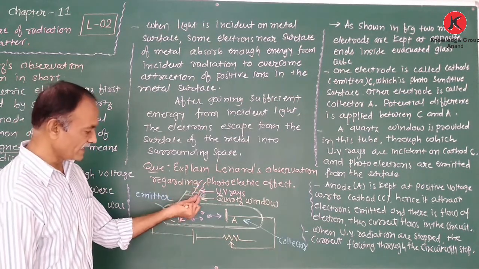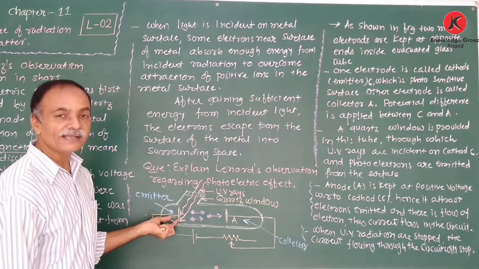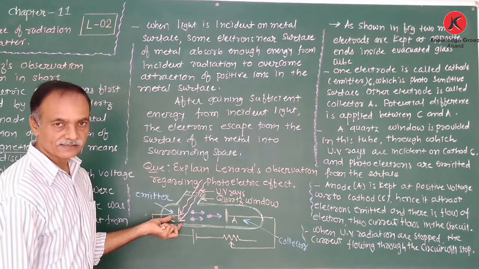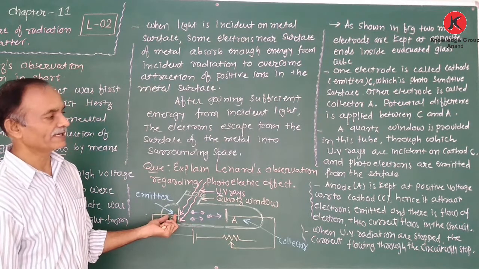Here the ultraviolet radiation is incident directly on the cathode plate, the emitter plate.